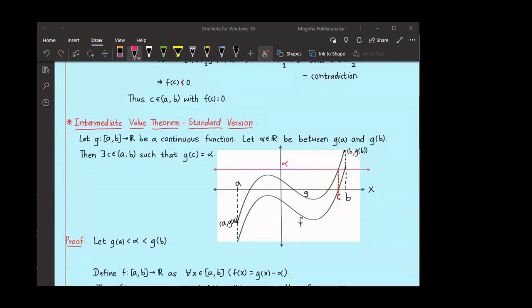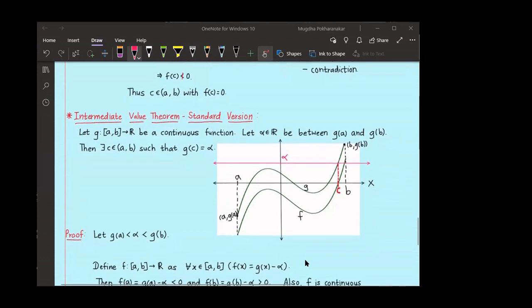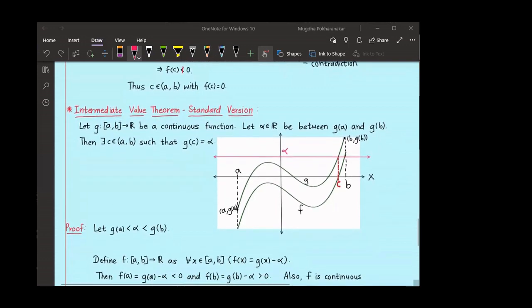That means f is continuous on the closed interval a b. And see what happens at f of a. F of a is equal to g of a minus alpha. I have assumed alpha to be greater than g of a, so f of a will be less than 0. F of b will be g of b minus alpha. Since g of b is strictly greater than alpha, f of b will be positive.